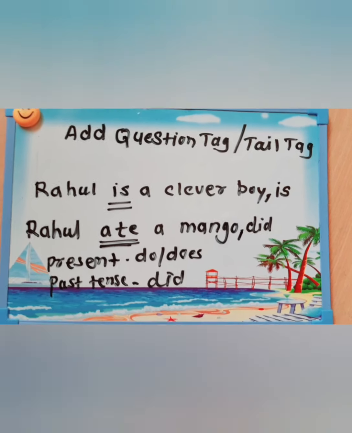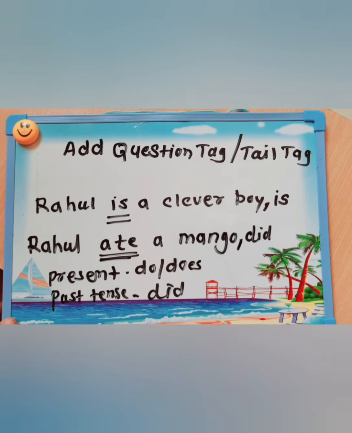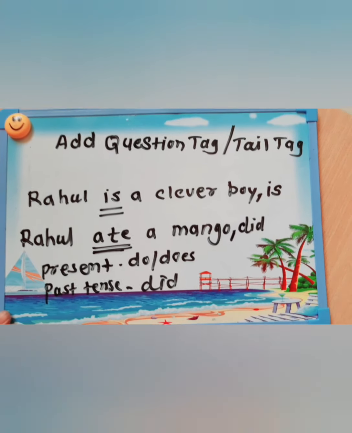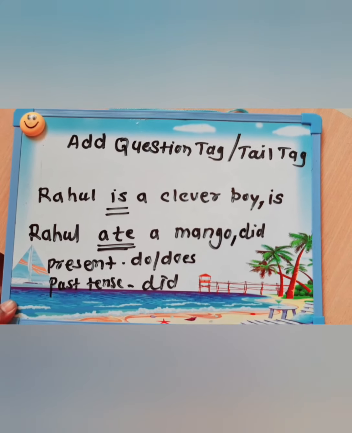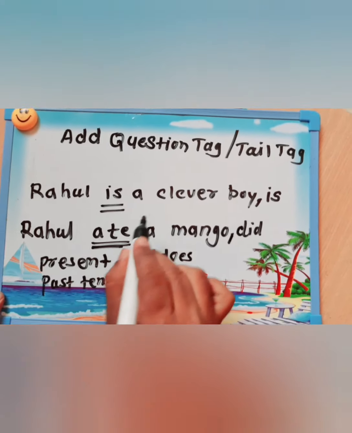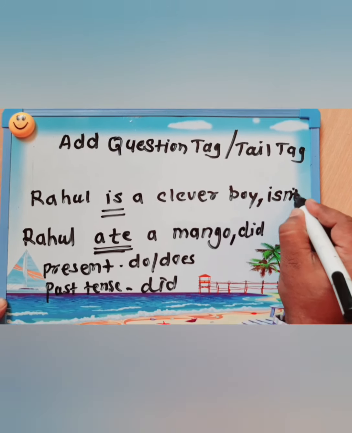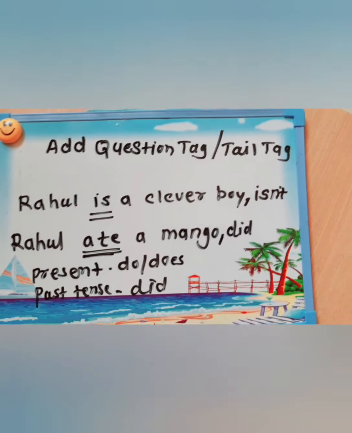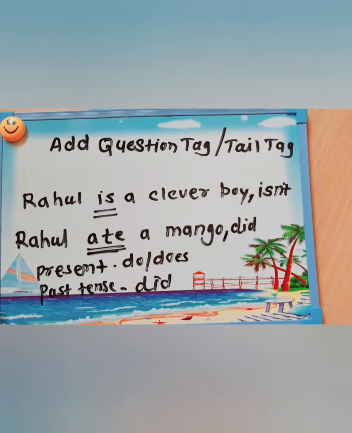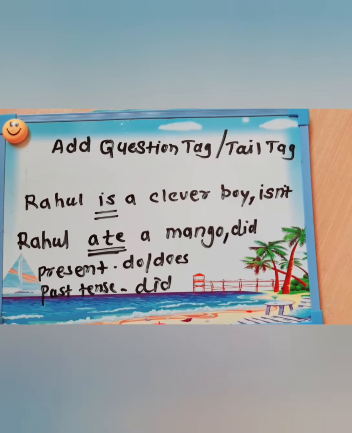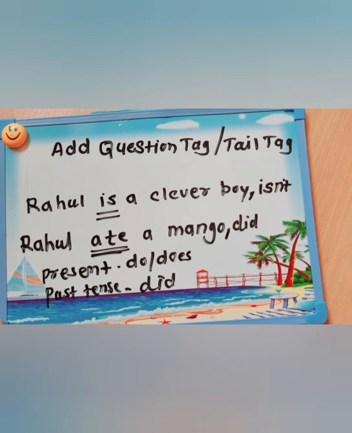Now, the next rule is, if the given statement or sentence is affirmative, then you have to make the question tag in negative form. For example, here, Rahul is a clever boy, isn't. Don't write not or no; you have to write the negative form in short: isn't, aren't, shan't, won't, in this way.